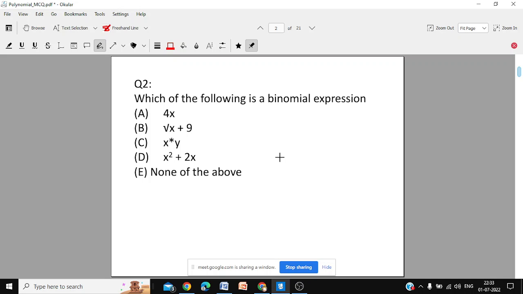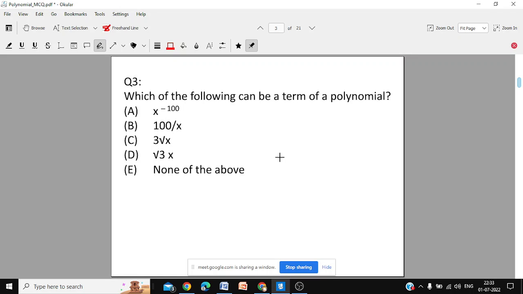Question number 3. Which of the following can be a term of a polynomial? Means as a term it is allowed. Which one is allowed as a term? It could be one of the terms. If you're having 2 terms or 3 terms or 4 terms or 5 terms, which one can be one of the terms?